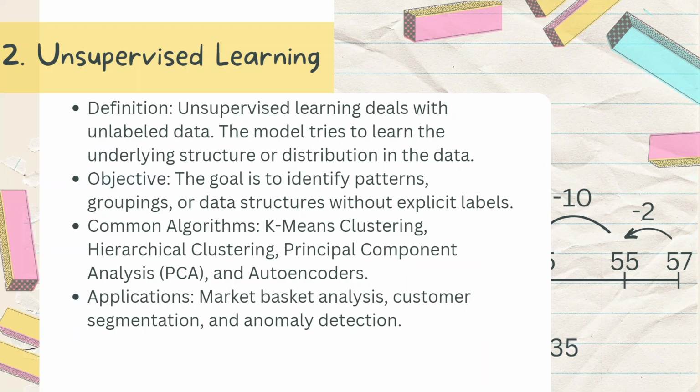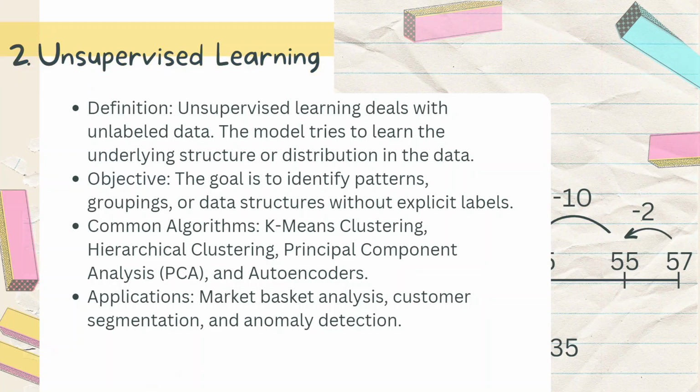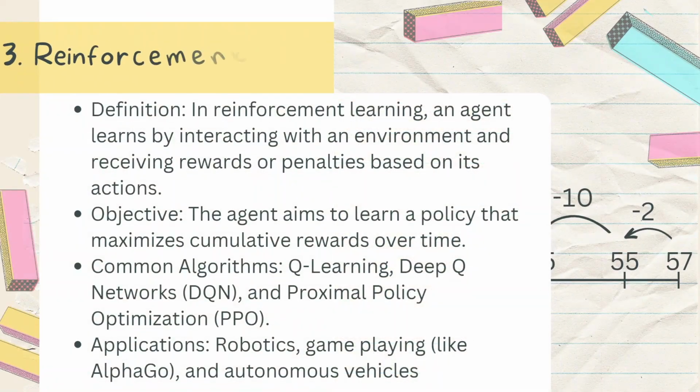Common algorithms of unsupervised learning are k-means clustering, hierarchical clustering, principal component analysis or PCA in short, and also autoencoders. The applications or examples of unsupervised learning are market basket analysis, customer segmentation, and anomaly detection.